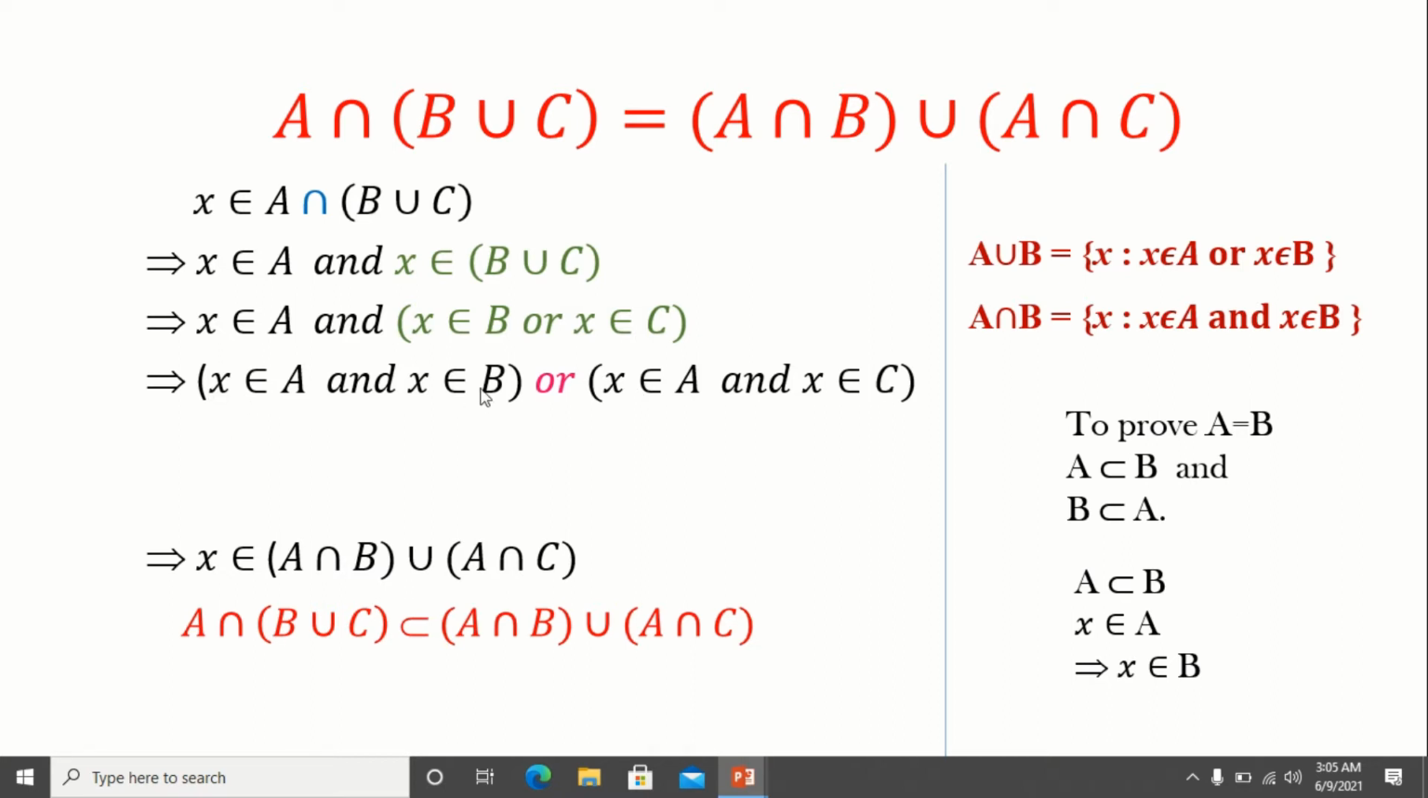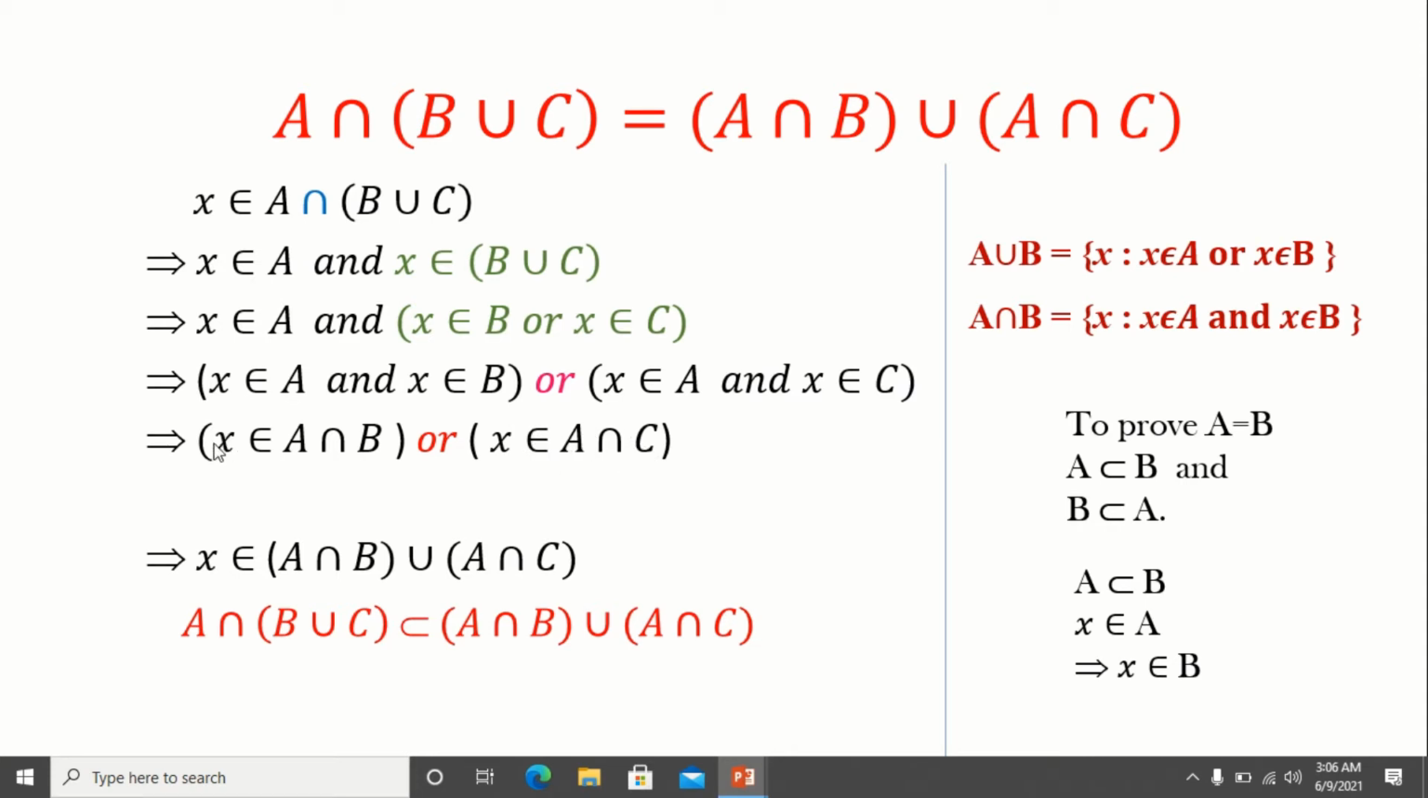Here we can see X is common to both the sets A and B, so we can write X belongs to A intersection B. Similarly, X is common to both the sets A and C, so X is also in A intersection C. So X belongs to A and X belongs to B is replaced by X belongs to A intersection B, or X belongs to A and X belongs to C is replaced by X belongs to A intersection C.